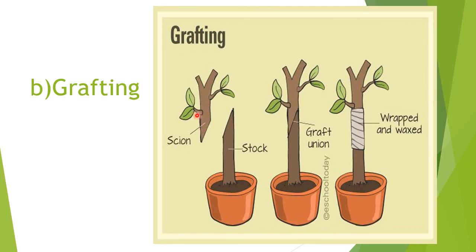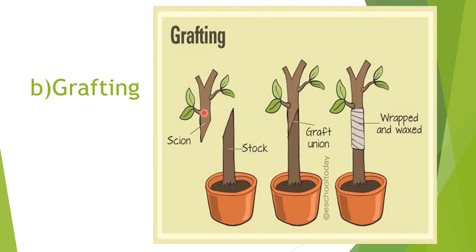Join. So that type of one scion will be selected and it will be joined to the stalk plant, and it will be wrapped and waxed. After a few days, when we open both the scion as well as the stalk, that graft region will be united. Okay, so that is grafting. Keep both terms in your mind, it is being asked in board examination also.